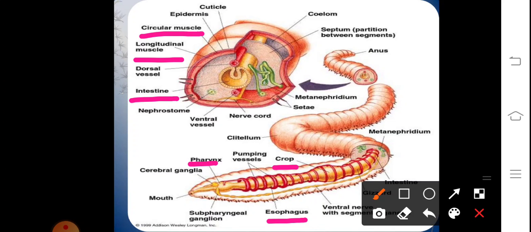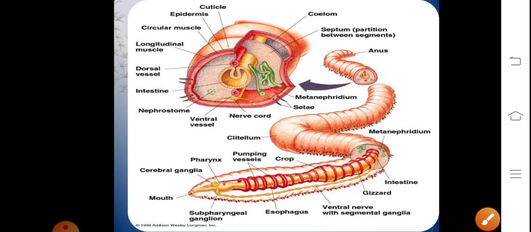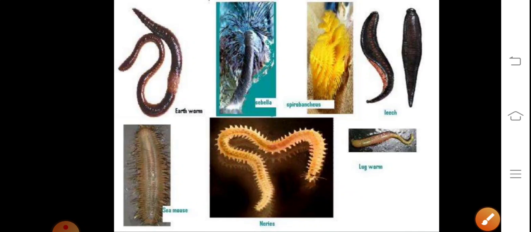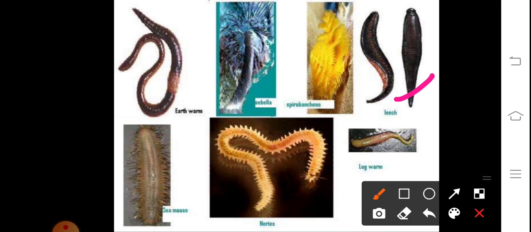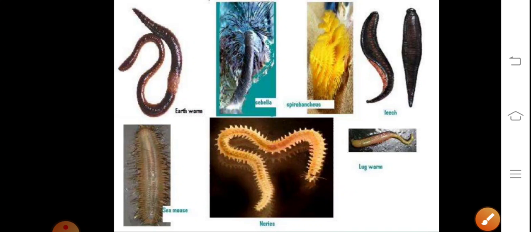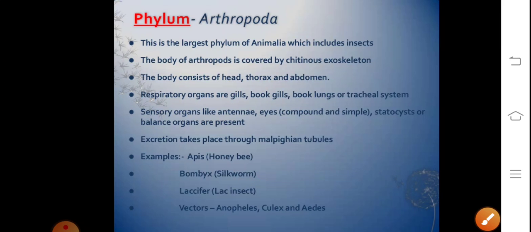The clitellum is basically the glandular tissue. The examples are leech, earthworm, sea mouse, Nereis, to name a few.